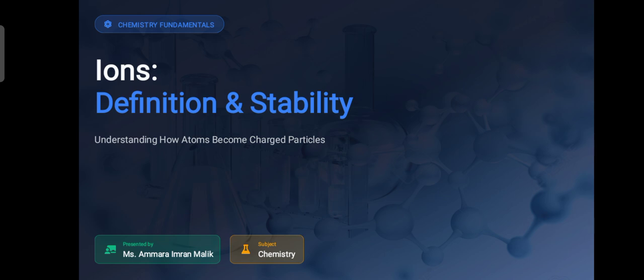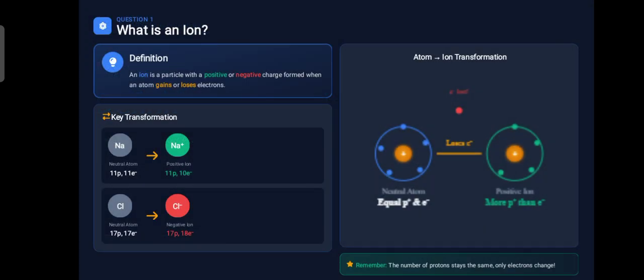In this lecture, we will define what an ion is and look at the magical rule, the octet rule, that makes atoms change. So moving towards your question answers, the first question that is given in your books: what is an ion?